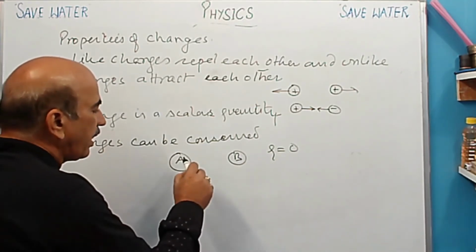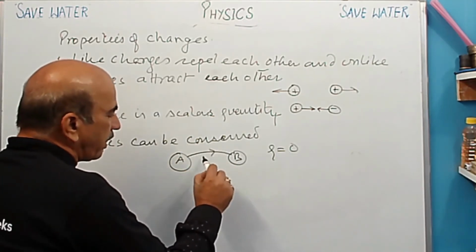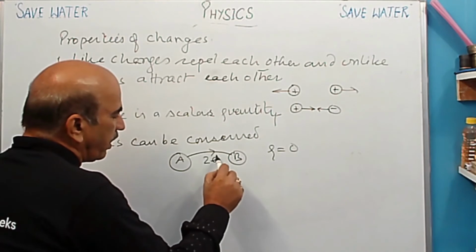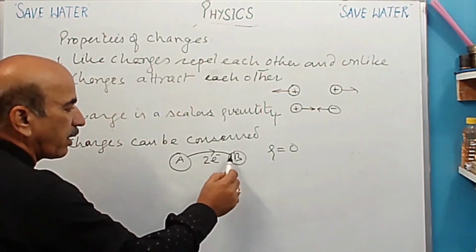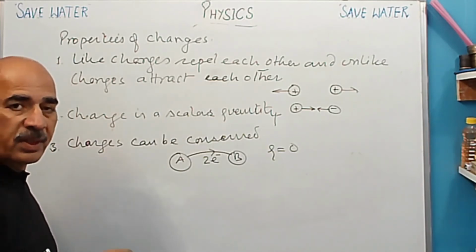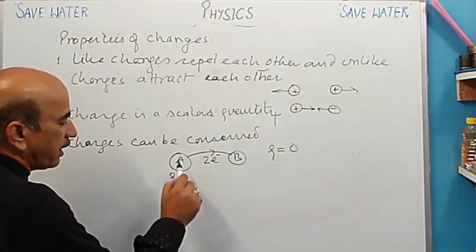Okay. So when these two bodies are rubbed with each other, what happens? Two electrons are transferred from one body to another body, from A to B. जब इससे दो इलेक्ट्रॉन्स दे दिए, तो this means it is giving two electrons. So इस पर कितना होगा?